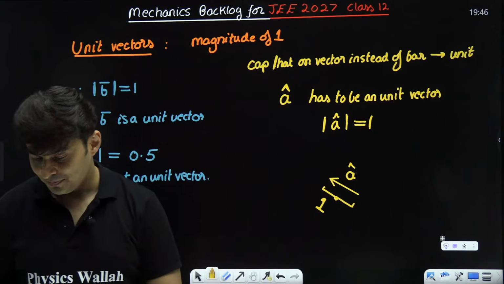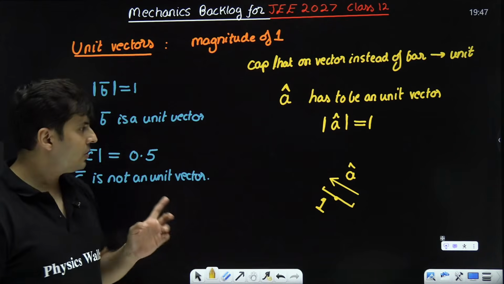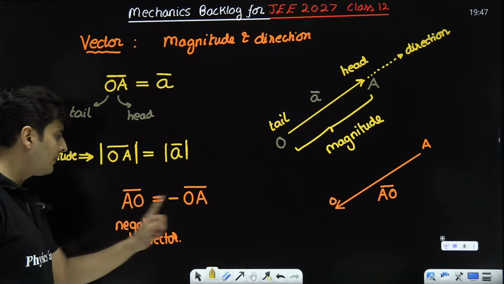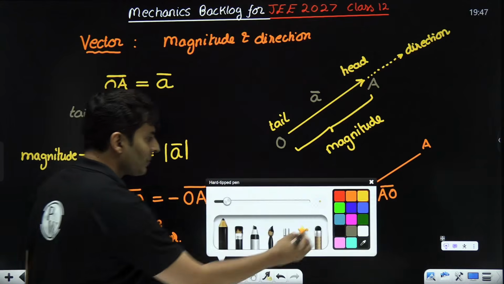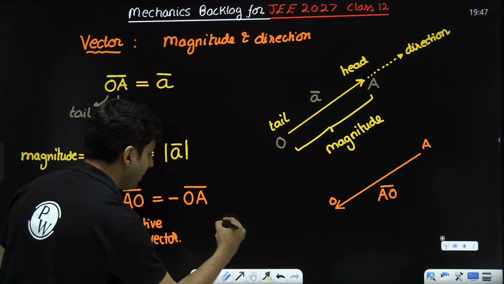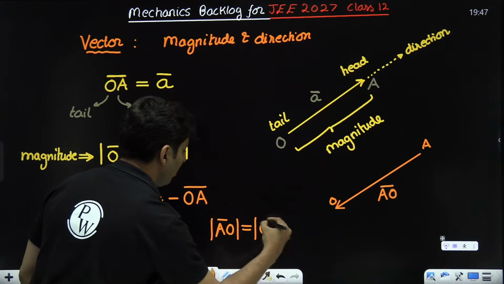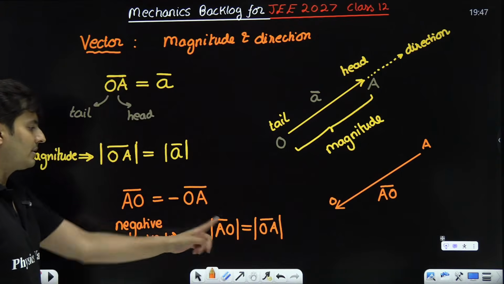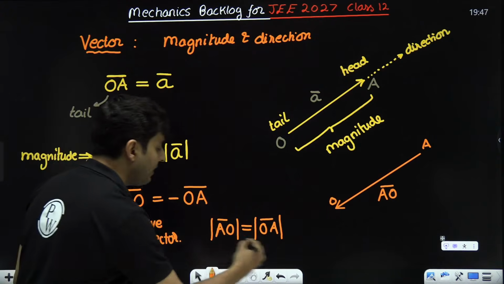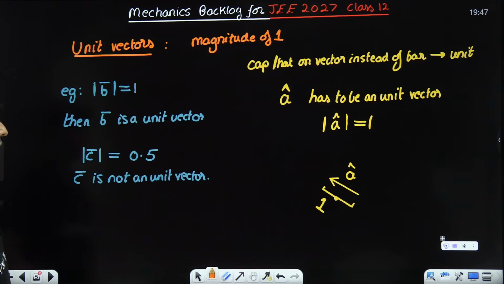Just imagine. Yeah. Sir, but the magnitude will be same, right? Even if the direction is opposite? Yes, in the previous question, yes, the magnitude will be same. So even though this is a negative vector, yes, I can definitely say AO bar modulus will be equal to OA bar modulus. Yes, 100%. The magnitudes will be same. Mod will be same, but directions are opposite for sure.